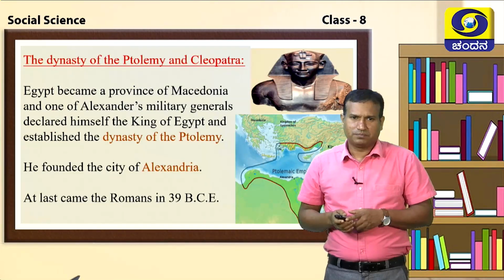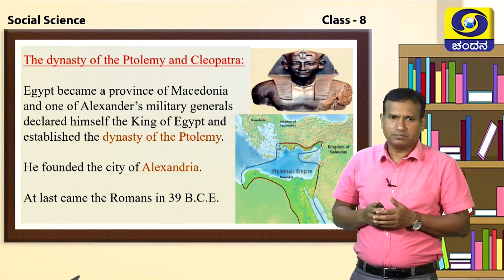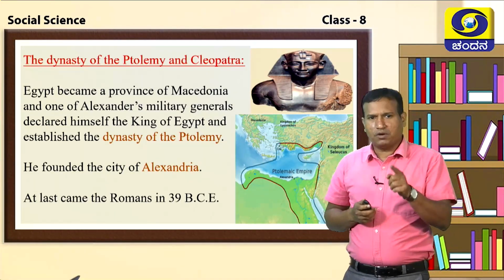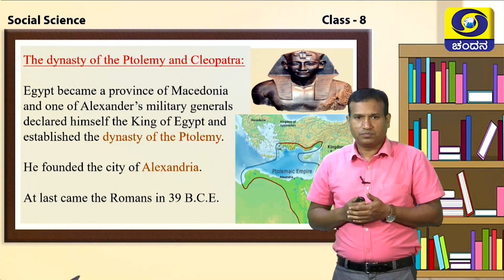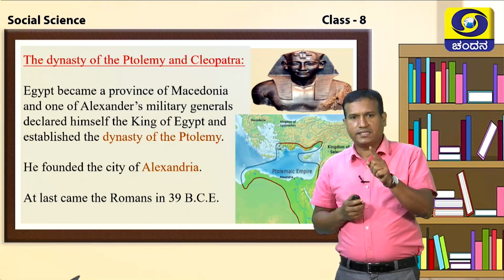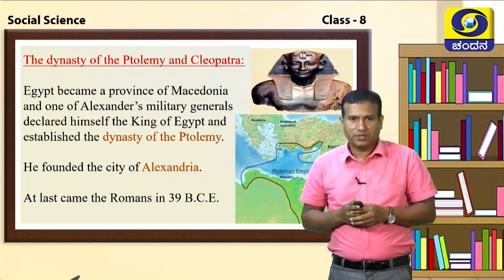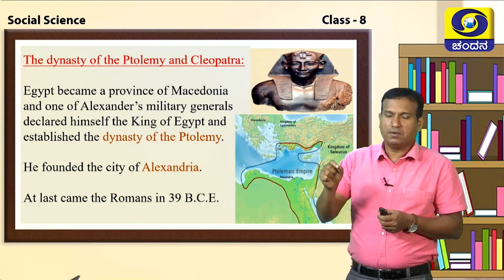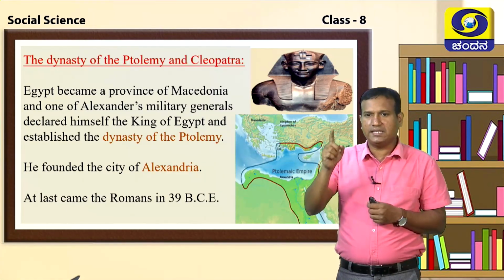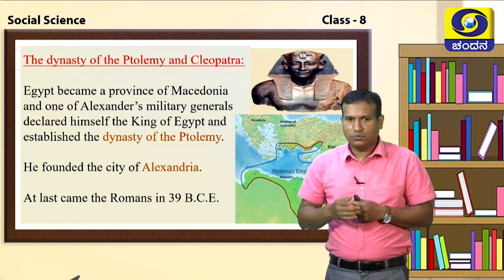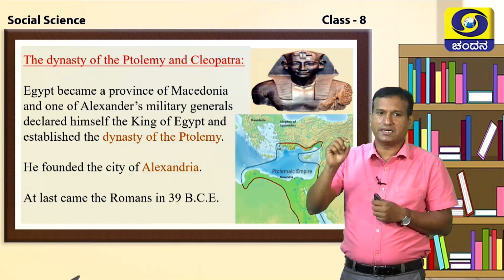Dear students, after the Macedonian ruler Alexander, Egypt became a province under Alexander's military general. Now, the military general of Alexander of Macedonia declared himself king of Egypt, and he established a dynasty called Ptolemy. And he built a city called Alexandria. Who built the city of Alexandria? Ptolemy built the city of Alexandria.